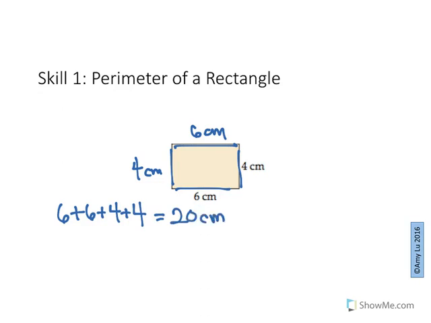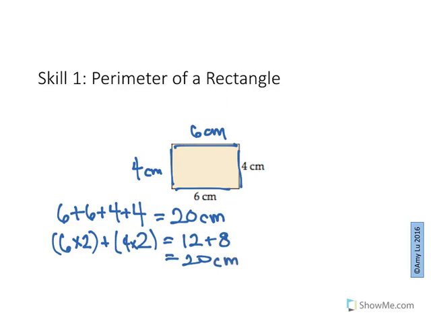You could have also taken a shortcut and said (6 times 2), and you put this in brackets because you're indicating I need to multiply to make sure I double the value of 6, plus (4 times 2), and that would make 12 plus 8, which happens to make 20 centimeters.